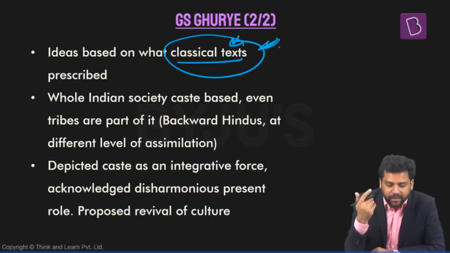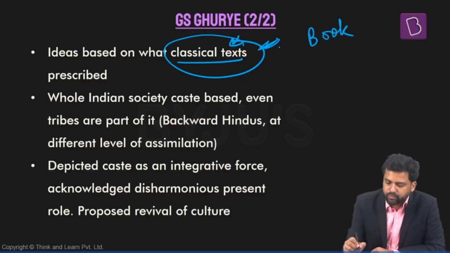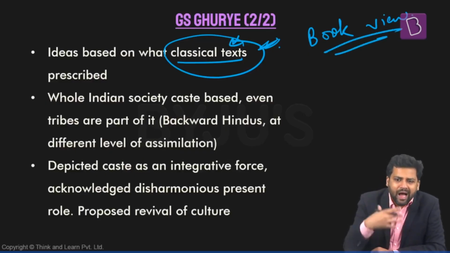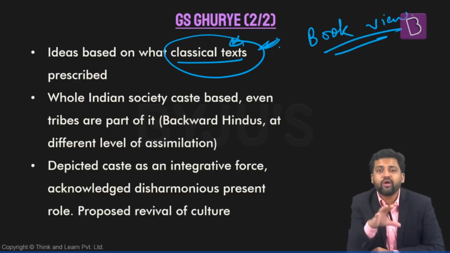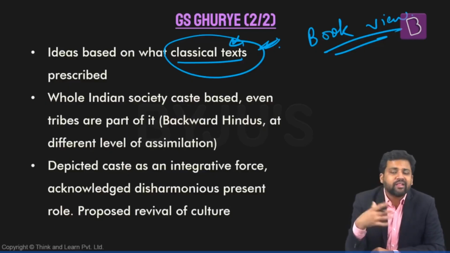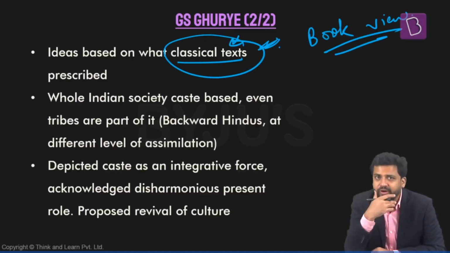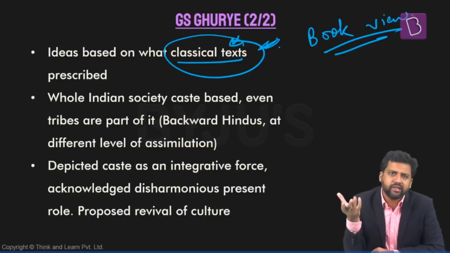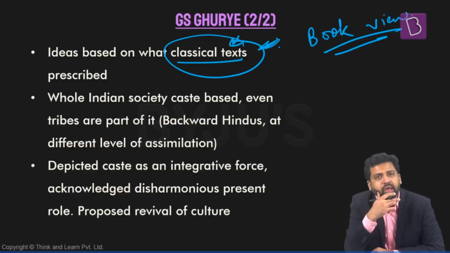This kind of perspective is also referred to as book view. That means you have gone through different kinds of books, how things are depicted in the books. From that, you are making these interpretations. Now, what can be one limitation of this? See, the way things are described in the books, maybe the reality is different, right? So, books and reality, there might be some variation. The way things are there in the text and the way things are in reality, there might be variations. So, these variations will not be accounted for in his perspective.